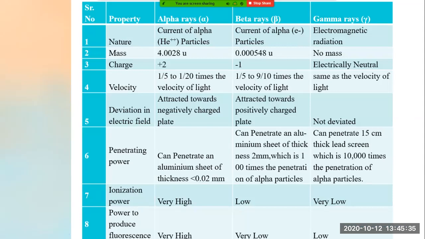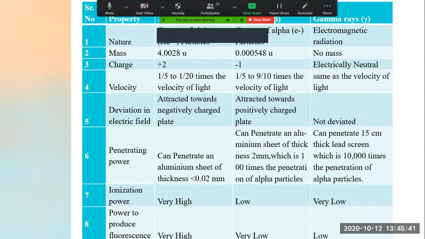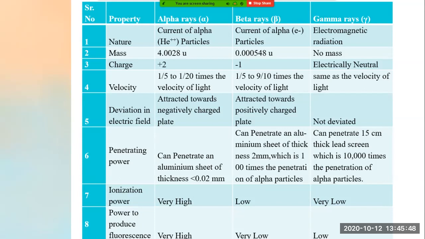Now see, alpha particles are nothing but helium nuclei. We can term this as alpha particle also, or we can term it as helium nuclei also. Alpha rays can be termed as helium nuclei. It has the nature of helium nuclei.